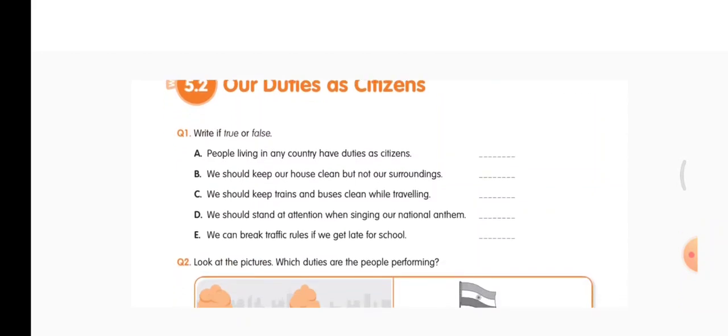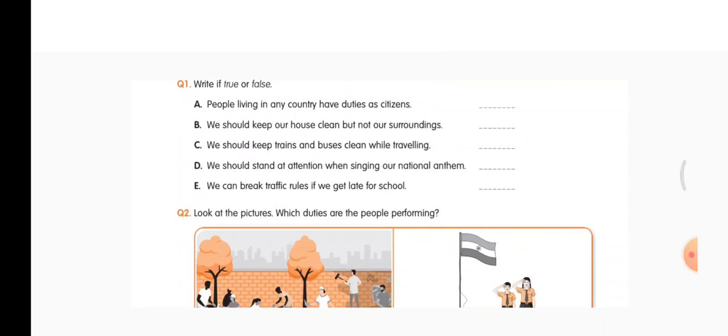E. We can break traffic rules if we get late to school. If you are getting late to school, does it mean that you should not obey the traffic rules? No, you have to obey the traffic rules always. So this is false. E is false.